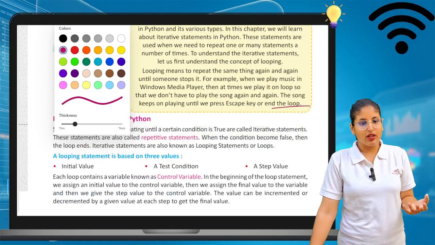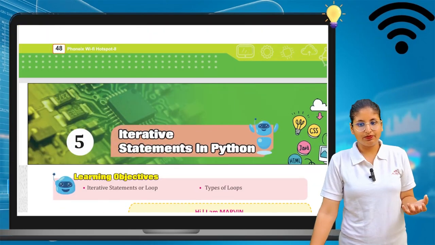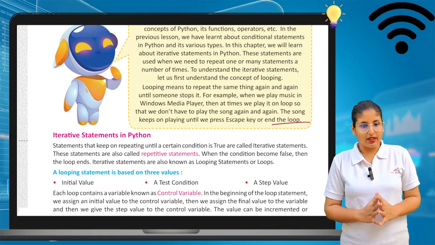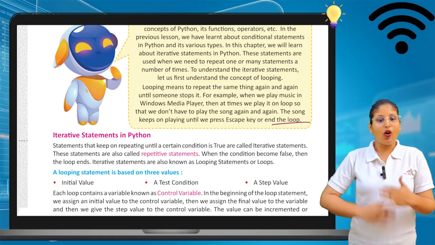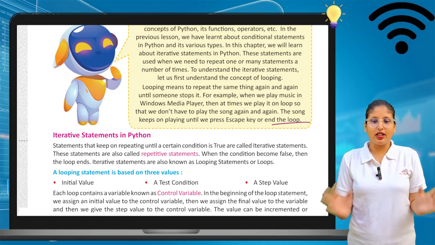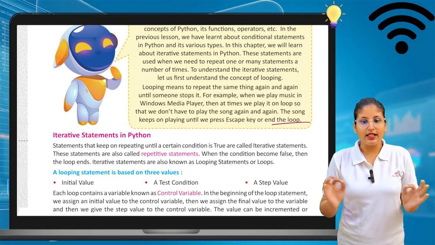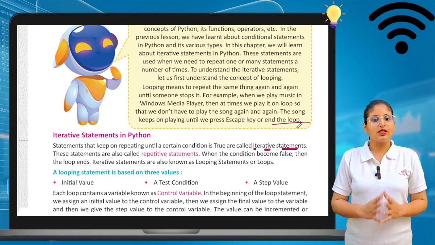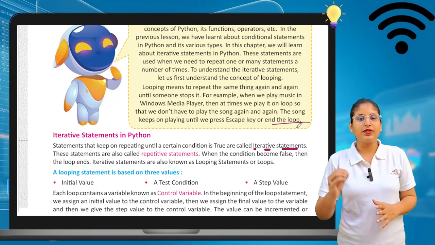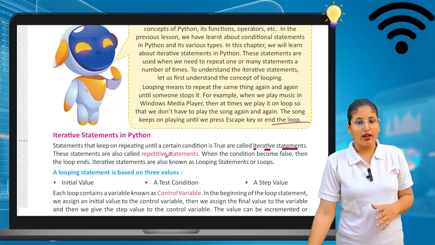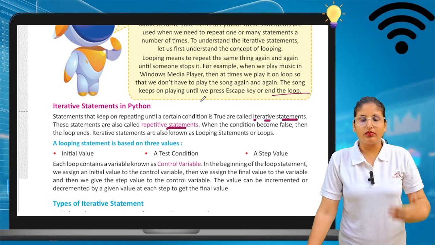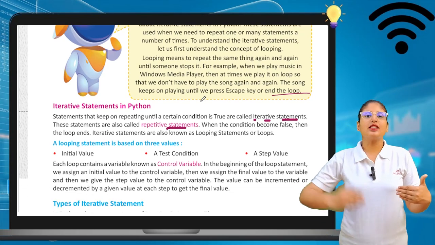Okay, so let's start with iterative statements in Python. Statements that keep on repeating until a certain condition is true are called iterative statements. These statements are also called repetitive statements, because they come at a fixed interval of time.